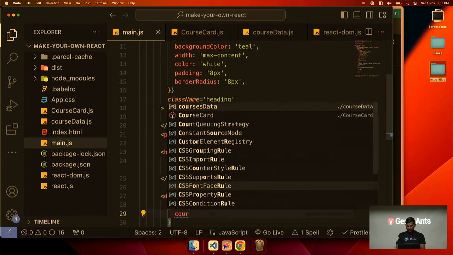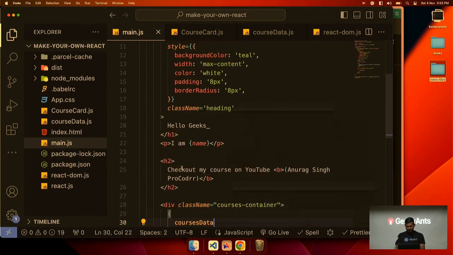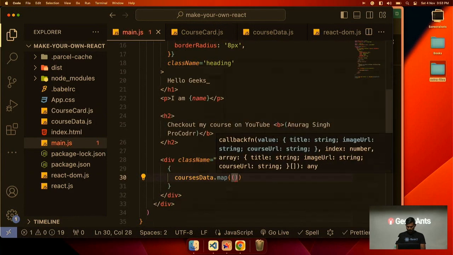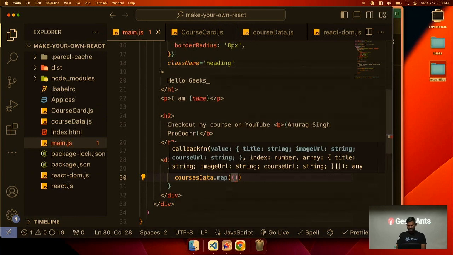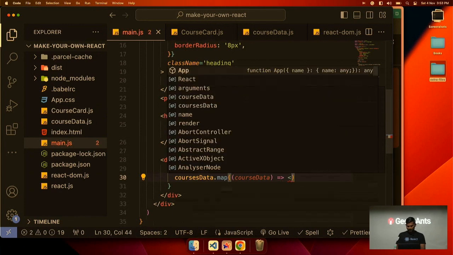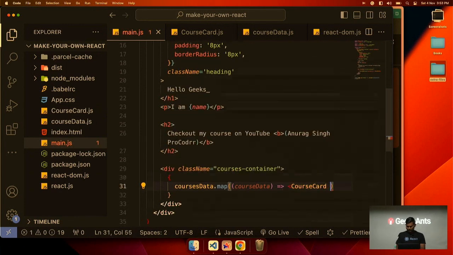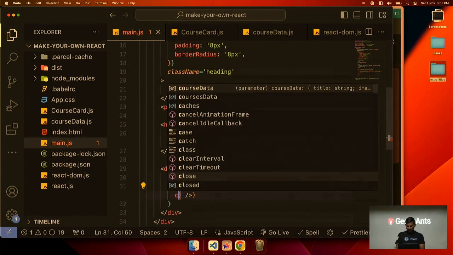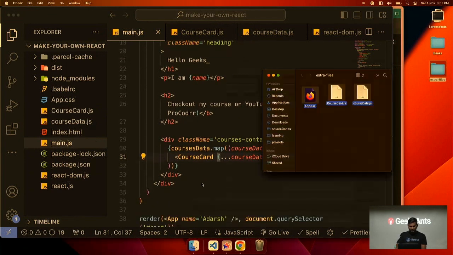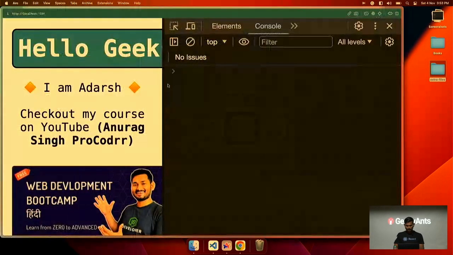And now we can render our courses. So courses data, I will import it automatically. It will be imported. Dot map. Now we can name it singular, course data, and we will return course card from here. Course card receives 3 props. So what we can do is spread the props in one go. We don't need to pass them one by one. So if we do this and come to our browser,